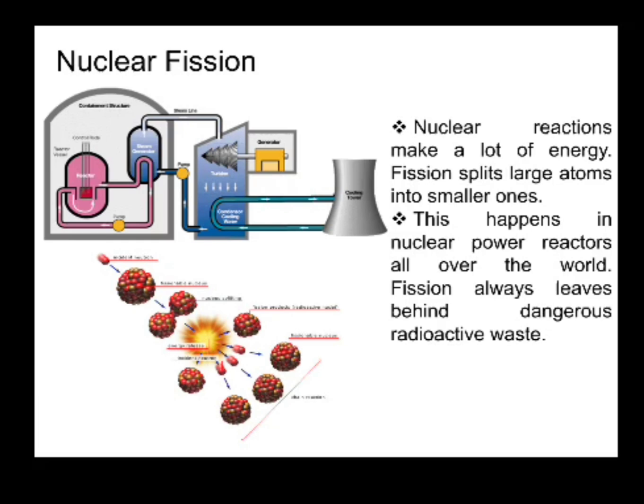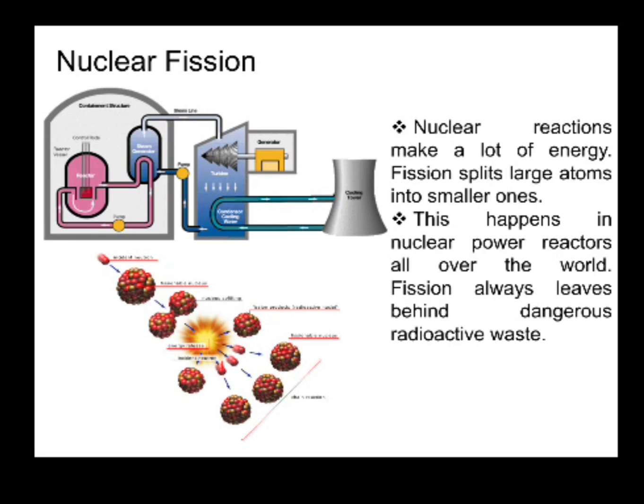If uranium-235 is bombarded with a slow moving neutron, unstable uranium-236 is formed. Then the unstable uranium-236 splits up into barium-141 and krypton-92 with the release of neutrons and a large amount of energy.